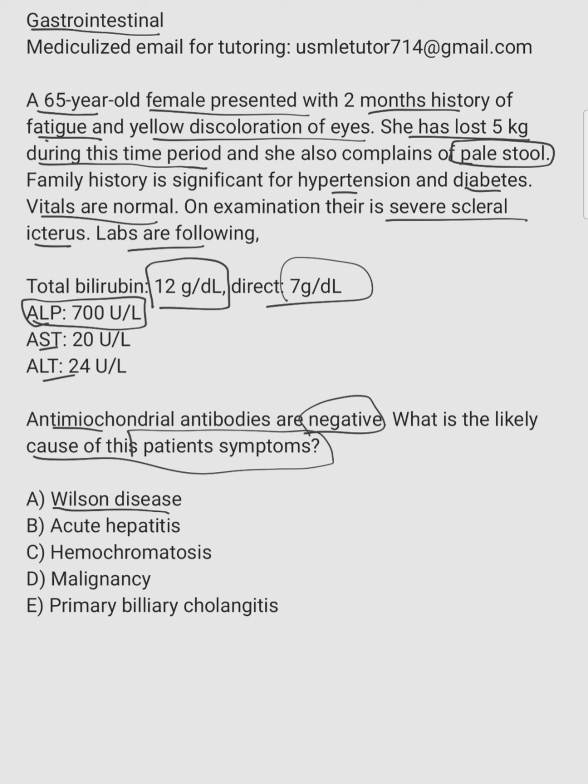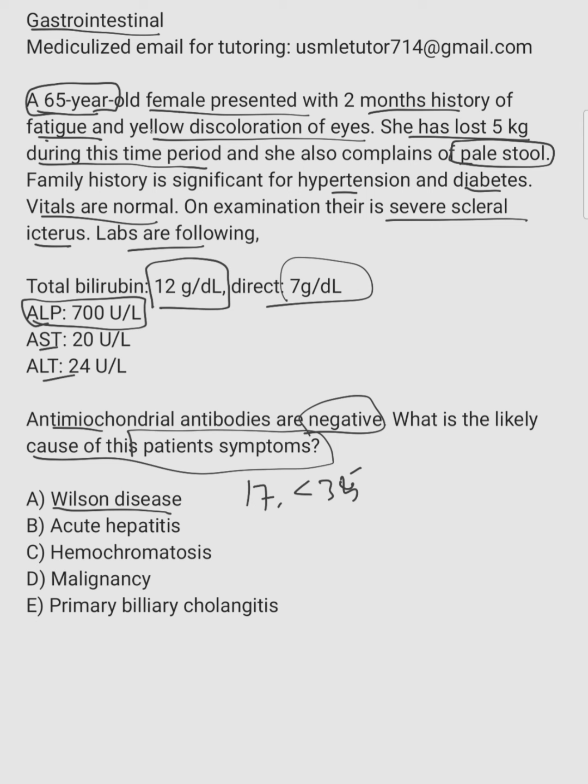First is Wilson disease, and Wilson disease would be wrong, first because this is a 65-year-old female. Usually Wilson will be younger, like 17 or 18 years old, usually less than 30 or 35. Also, there are usually neurologic symptoms, and KF rings, Kayser-Fleischer rings, on slit lamp examination, increased urinary copper and decreased serum ceruloplasmin. So those are the features.